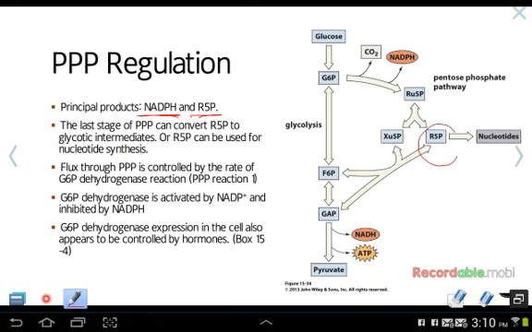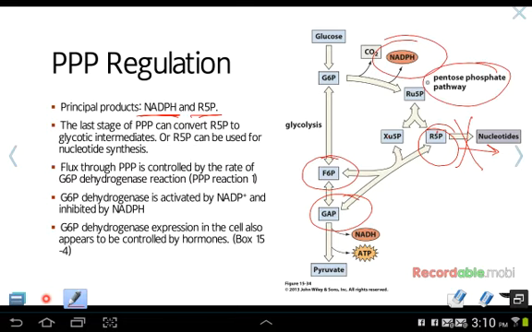So if we are undergoing nucleotide synthesis, R5P will be shuttled off. However, if there is no need for nucleotide synthesis, then R5P and Xu5P will be used to make fructose 6-phosphate and GAP. And then again, remember, we're producing NADPH throughout this. This is the whole point of the pentose phosphate pathway, is to produce NADPH.